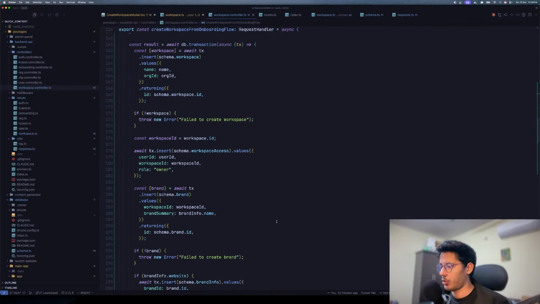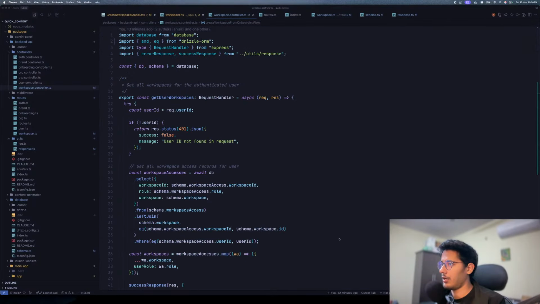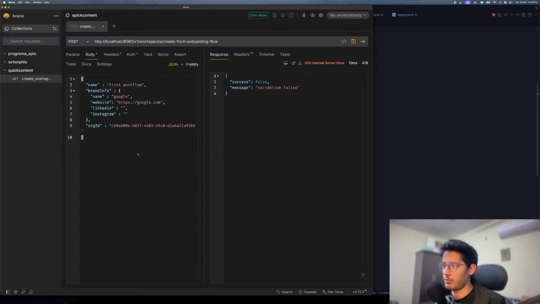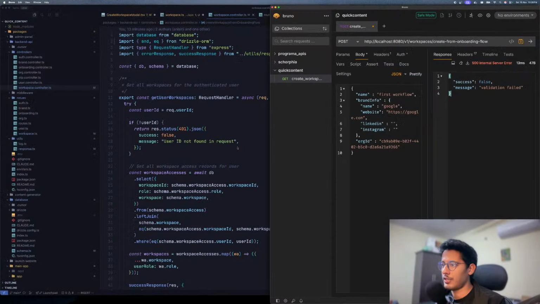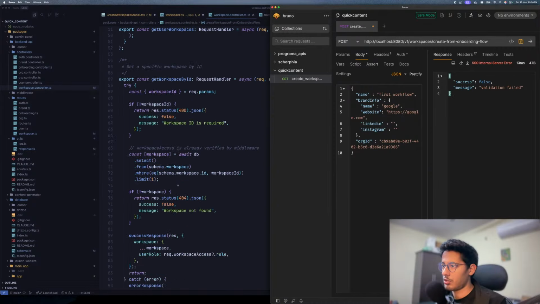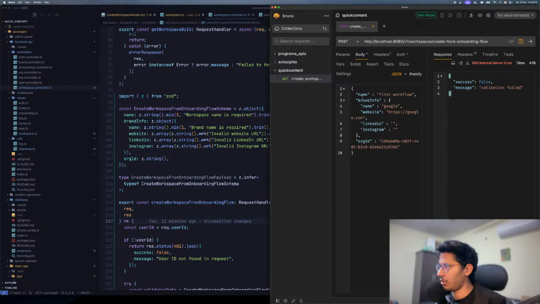Okay. Let's go. We still did not manage to get this working. I think the validation failed, which means the structure it is expecting is not the same. So name and brand info are the right thing. Website is optional, so this should be an array. This should be an empty array, and this should also be an empty array, and we can pass this as a single thing.